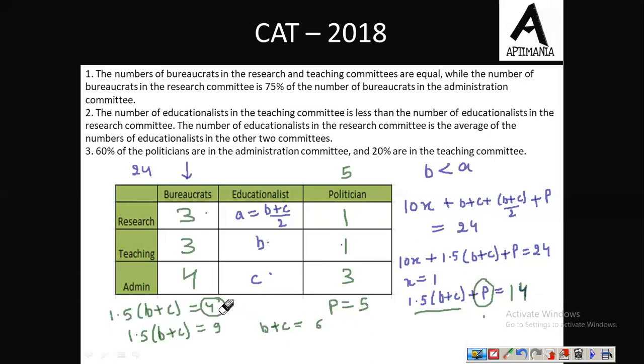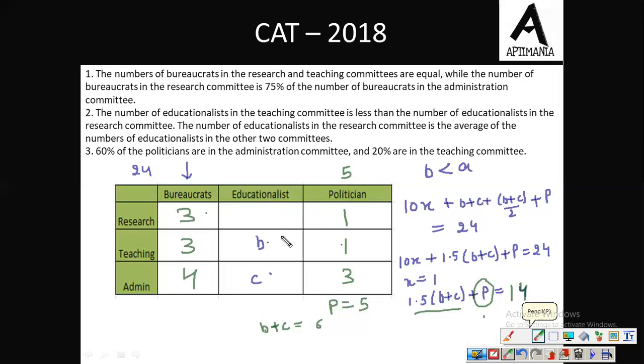तो ठीक है, हम substitute करते हैं B plus C की value. So we know that A equal to B plus C by 2. So we can simply say that A is nothing but 3. The value of A is 3. We can say this because A was B plus C by 2.